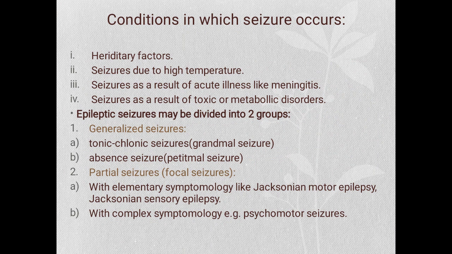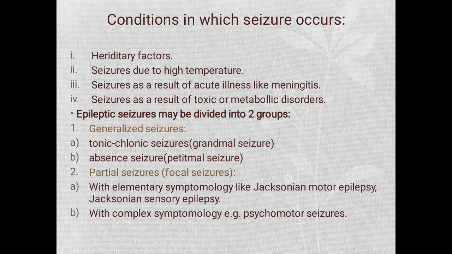There are various conditions in which seizures can occur. First, there may be a hereditary factor, or seizures are due to high temperature, seizures as a result of acute illness like meningitis, and seizures as a result of toxic or metabolic disorder. Now, epileptic seizures may be divided into two groups. First one is generalized seizure and the second one is partial seizure. This partial seizure is also known as a focal seizure.